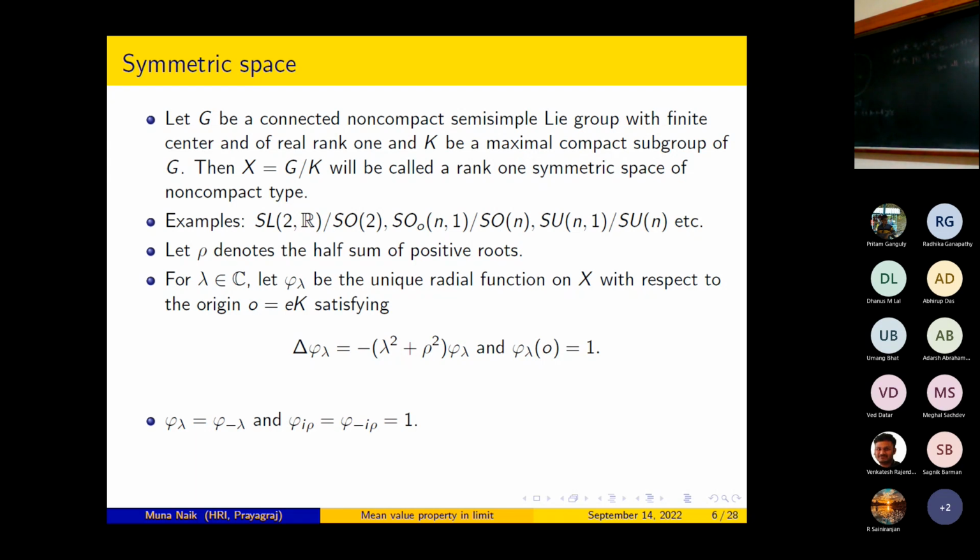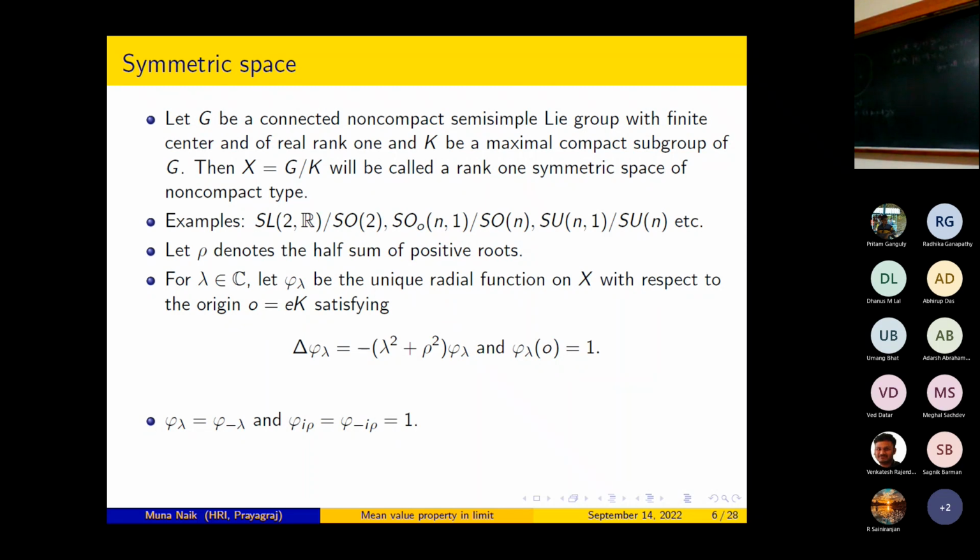If lambda is equal to plus or minus i rho, then lambda squared plus rho squared is equal to 0. This will correspond to the harmonic case. So it says that the constant function 1 is the unique radial harmonic function on X which assumes the value 1 at the origin. Okay, these phi lambdas are really basic building blocks of eigenfunctions of delta. These are called elementary spherical functions.